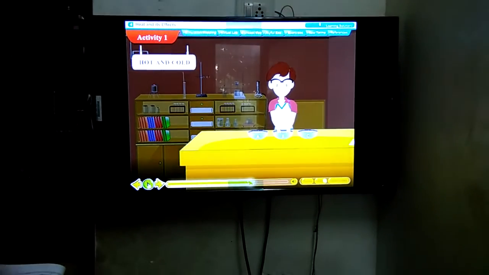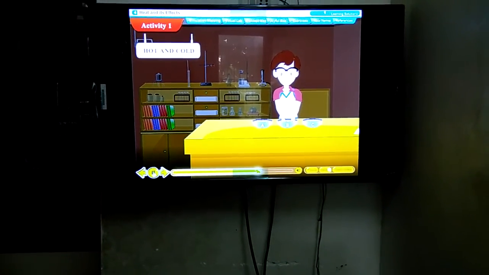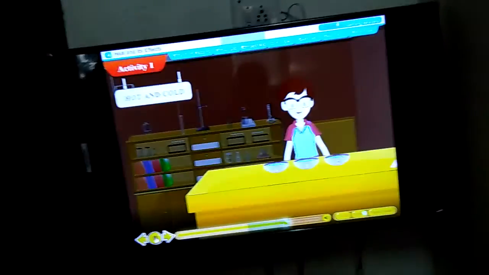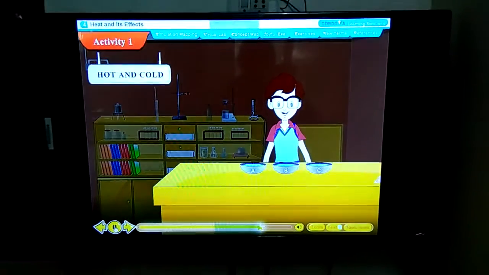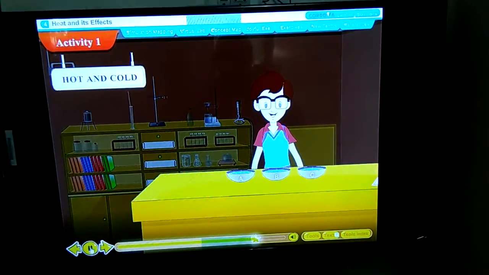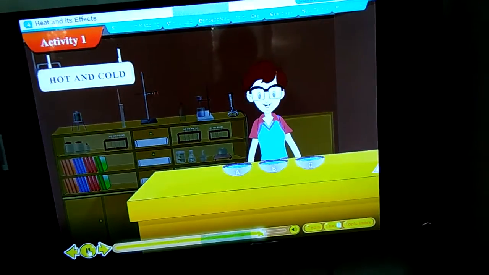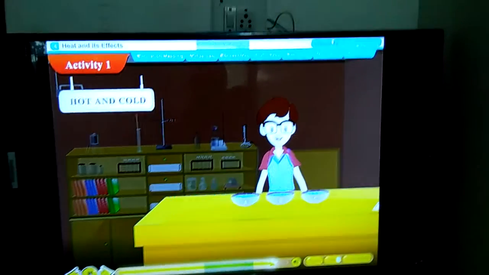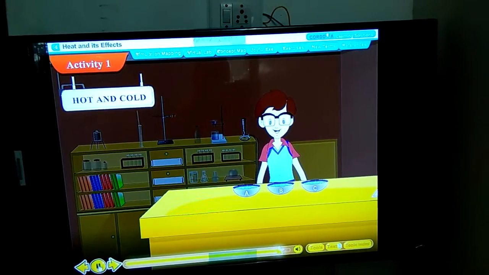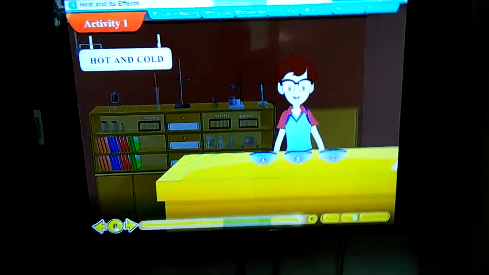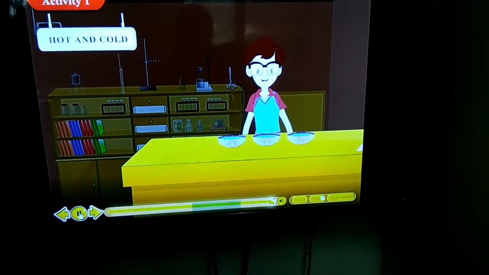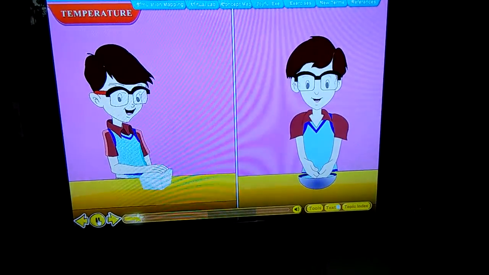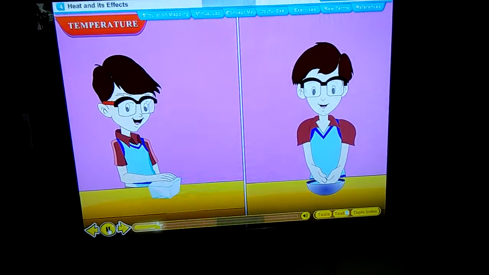Now we will see the next topic, because the sensation of touch is relative. When your hand comes from hot water to warm water, you feel the water is cold, and when your hand comes from ice-cold water to warm water, you feel the same water is hot. So we conclude that we cannot always rely on our sense of touch to decide whether an object is hot or cold. Temperature. We have just discussed that the hotness or coldness of a body is something relative.